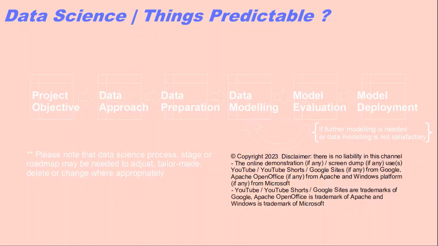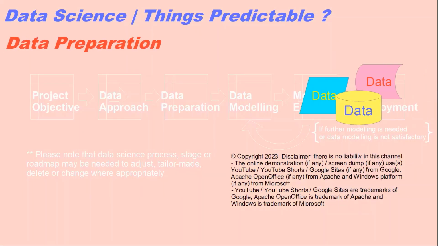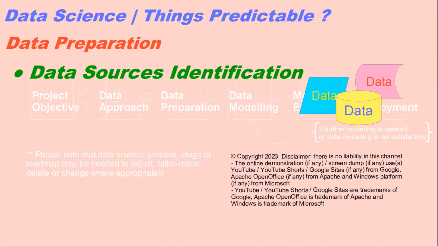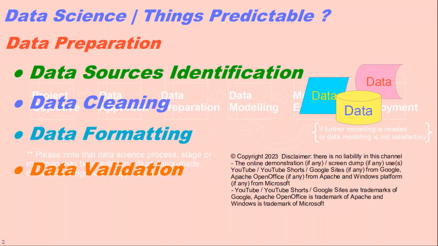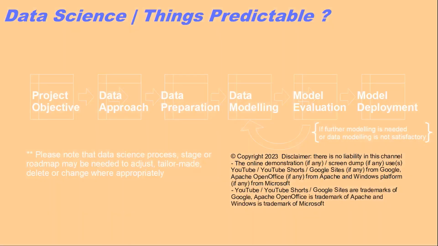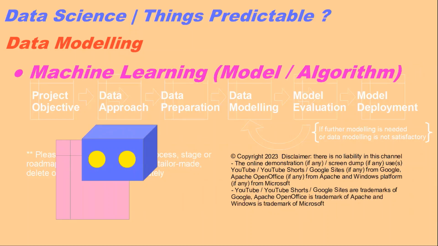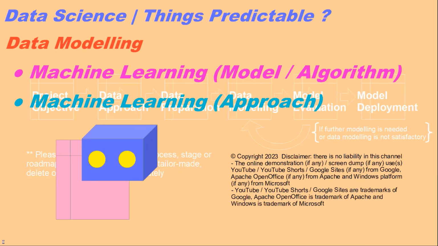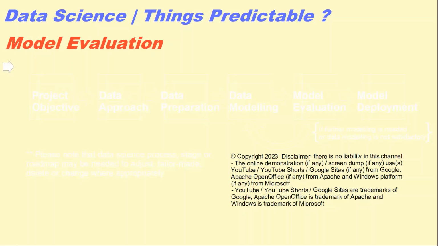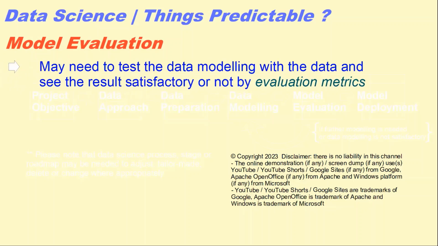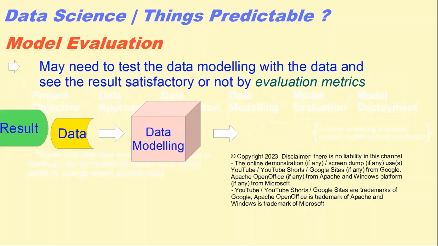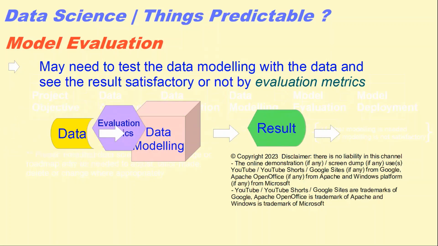The third process is data preparation, which includes data sources identification, data cleaning, data formatting, data validation. The fifth process is data modeling. It may be needed to understand the concept of model, algorithm, or approach in machine learning first. May need to test the data modeling with the data and see whether the result is satisfactory or not by evaluation metrics. Examples of evaluation metrics are accuracy and precision.